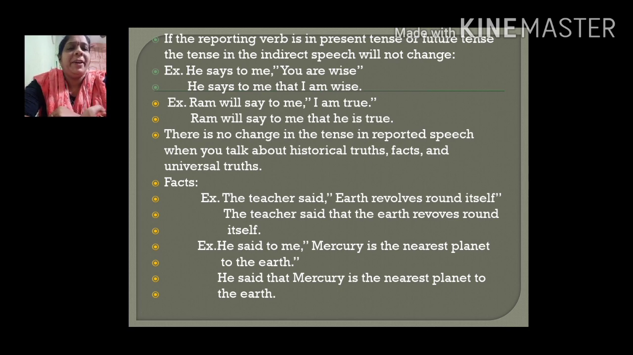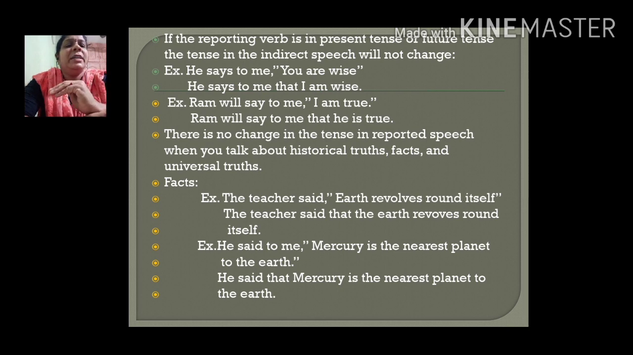Let's see some examples here. The teacher said, Earth revolves round itself. The teacher said that the earth revolves round itself. So, the revolves will remain the same. He said to me, Mercury is the nearest planet to the earth. He said that Mercury is the nearest planet to the earth. So, here the tenses will not change.